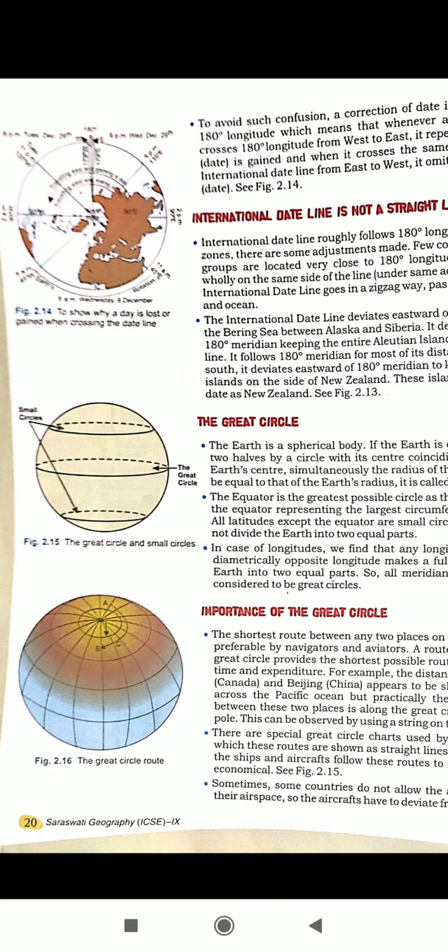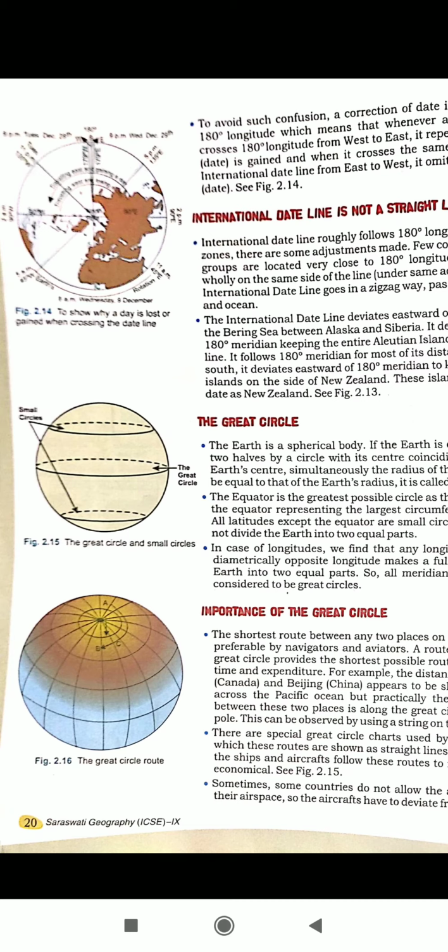Now student, I am going to teach about the importance of the great circle. Why is the great circle important? The shortest route between any two places on the earth is always preferred by navigators and aviators. A route along the arc of the great circle provides the shortest possible route, which saves fuel, time and expenditure.